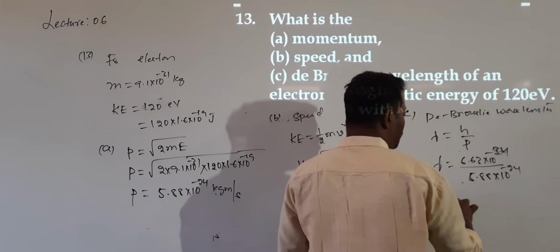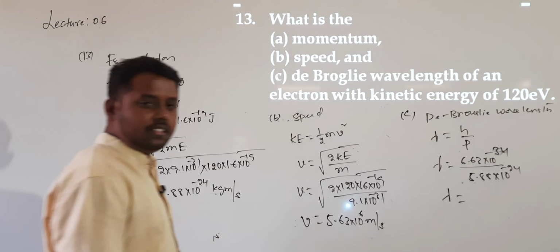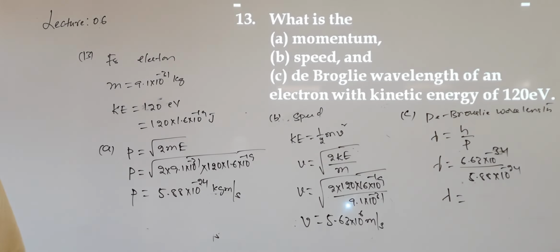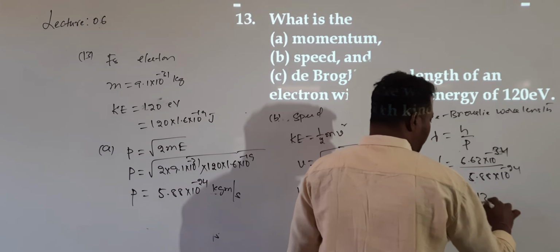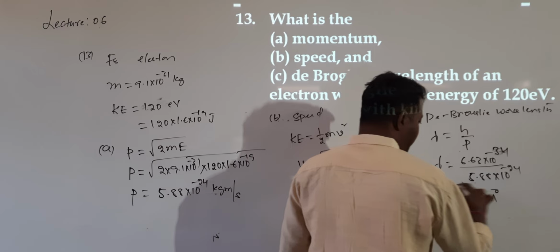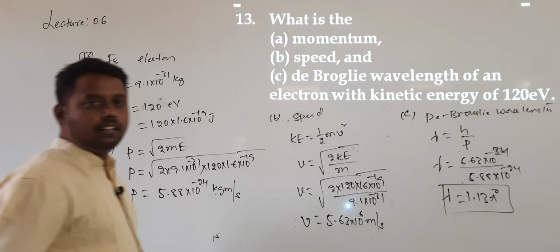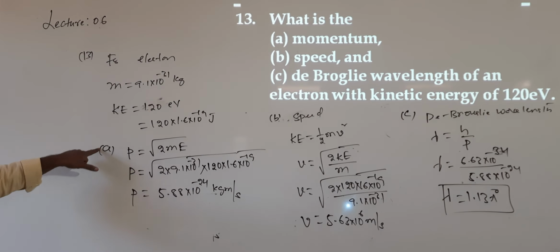We'll get lambda value 1 point something, 6.63 by 5.88 is 1.13 angstroms. The answer is 1.13 angstrom. Understood? This is how to calculate the momentum, speed and de Broglie wavelength.